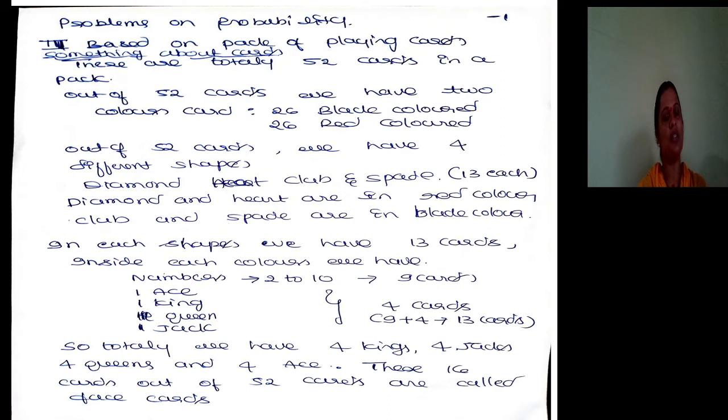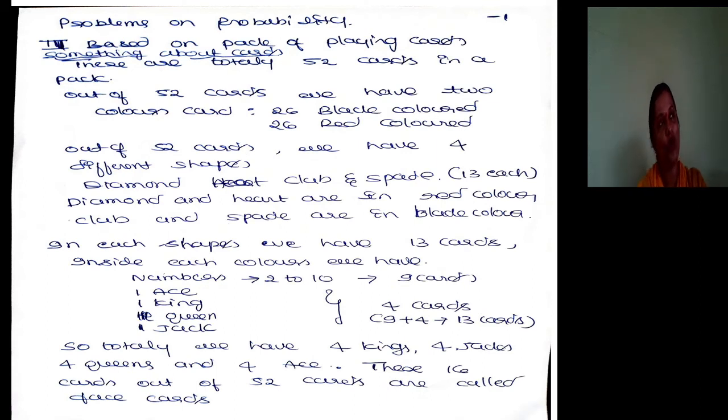Out of 52 cards, we have four different shapes. Color wise, there are two classifications: 26 black, 26 red. Shape wise, four classifications: diamond, heart, club, spade, 13 each. Diamonds and hearts are red. Clubs and spades are black. In each shape, we have 13 cards. Inside each shape, we have numbers 2 to 10, totally 9 cards, and 1 ace, 1 king, 1 queen, 1 jack, totally 4 cards. 9 plus 4 means 13 cards.